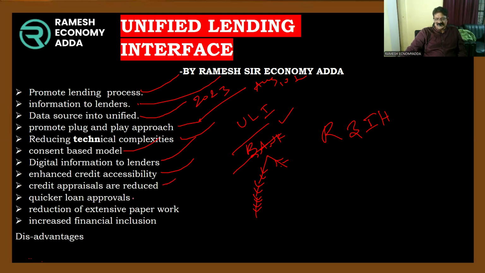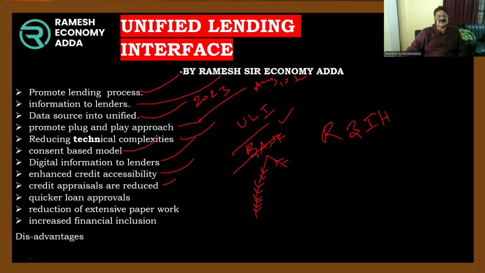As I told you, within 1 hour loans are sanctioned. And extensive paperwork is reduced. Financial inclusion increases, as all are enabled to get loans. It is a good innovation by the Reserve Bank of India.